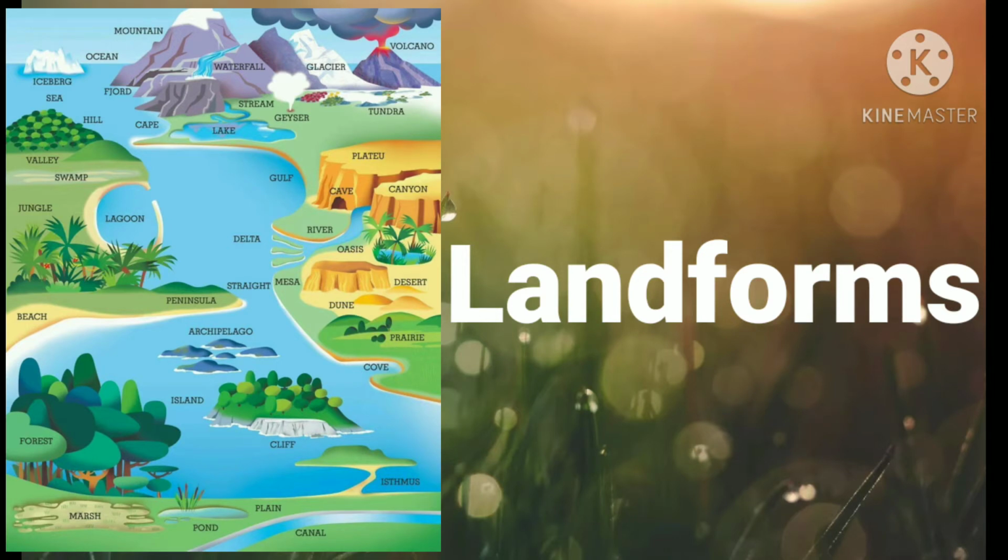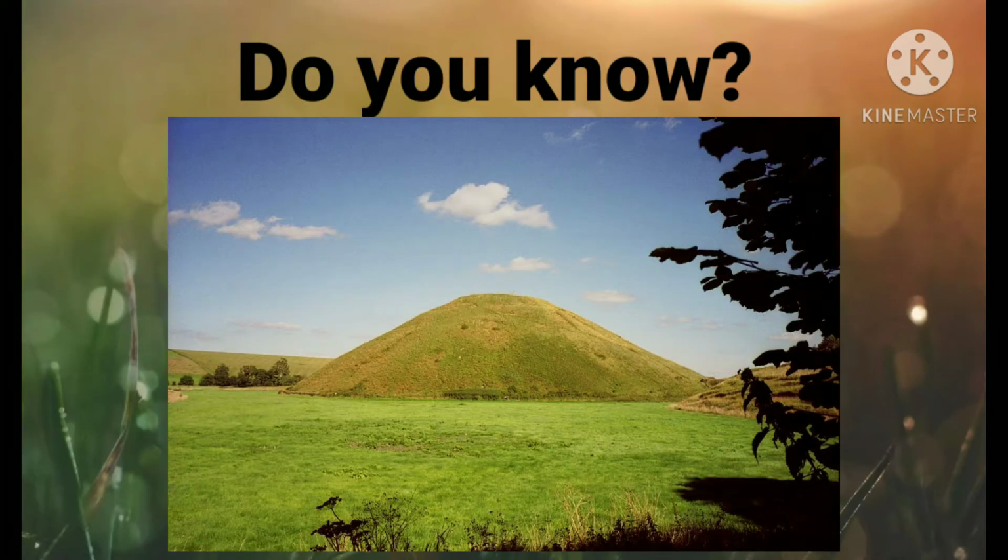The earth has an infinite variety of landforms. Some parts of the lithosphere may be rugged and some flat. Do you know a hill is a land surface that rises higher than the surrounding area? Generally, a steep hill with an elevation of more than 600 meters is termed as a mountain.